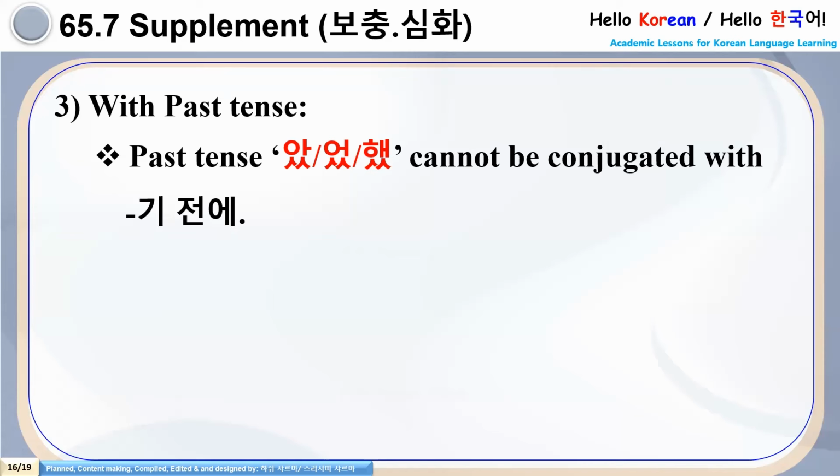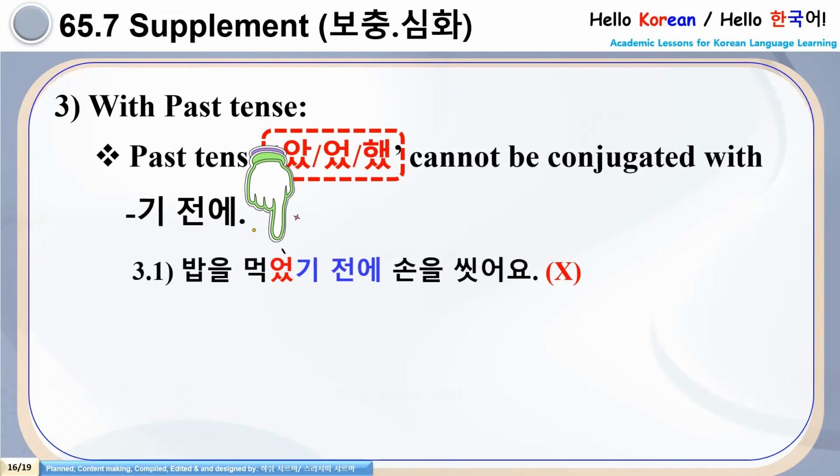The third supplement is that 기 전에 cannot be conjugated with the past tense markers. See here, this is the past tense particle, and the 3.1 sentence is 밥을 먹기 전에 손을 씻어요. See the structure here very carefully. Where is the past tense particle with the 기 전에 conjugation? Here. This is not possible.